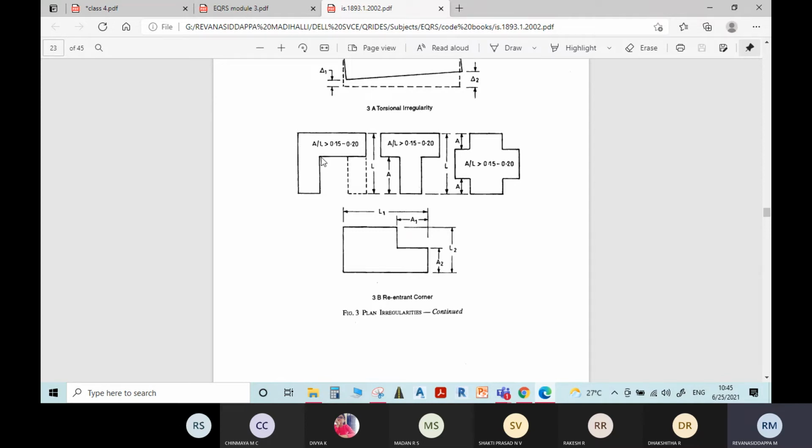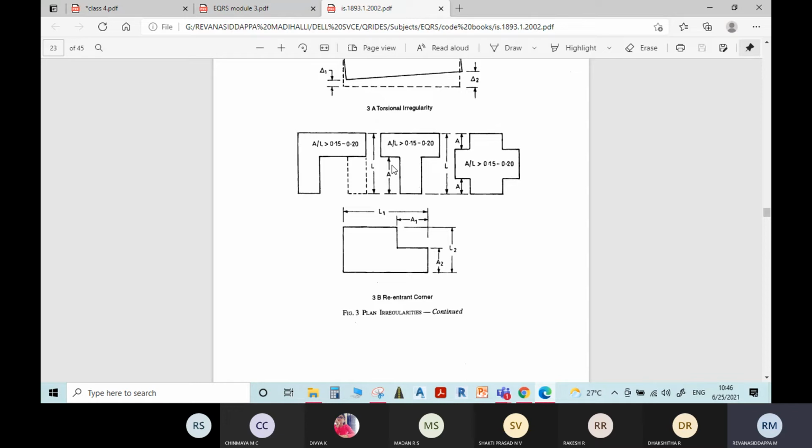If this projection length A is greater than 15% of the total length, then the building is said to have re-entrant corners. Here we have a T section, where A is the distance of the re-entrant corner from the end of the structure.